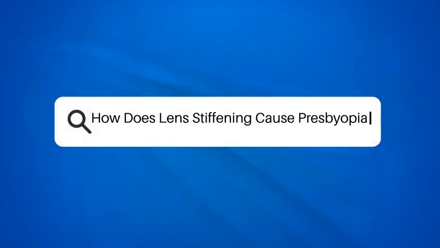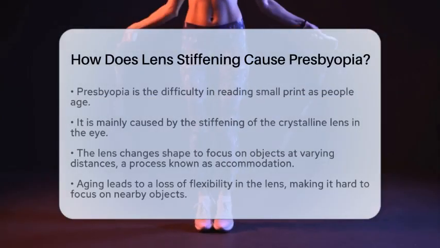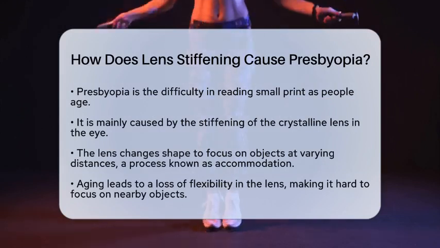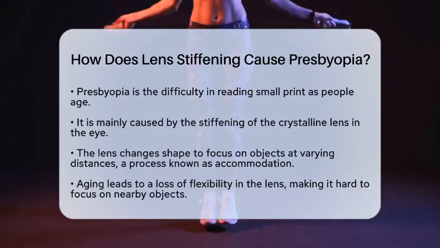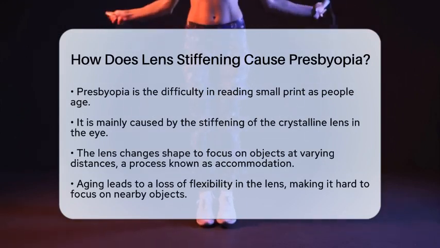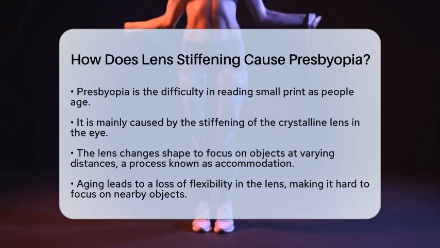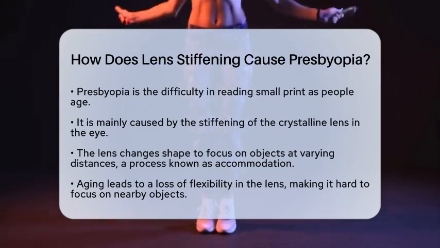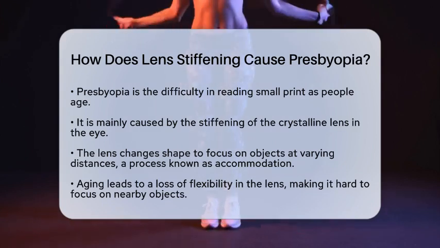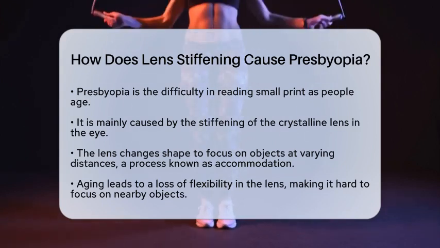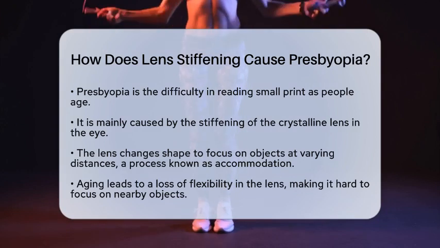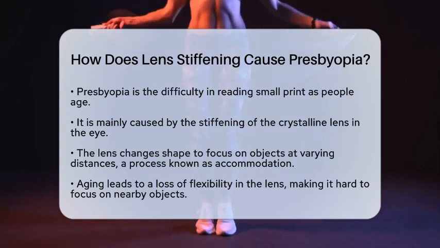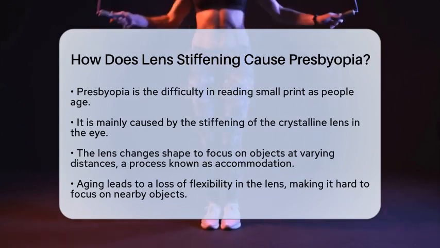How does lens stiffening cause presbyopia? Have you ever wondered why it becomes harder to read small print as you get older? This common issue is known as presbyopia, and it primarily happens due to the stiffening of the crystalline lens inside your eye. The lens is responsible for changing shape to help you focus on objects at different distances, a process called accommodation. As we age, this lens loses its flexibility, making it difficult to focus on nearby objects.